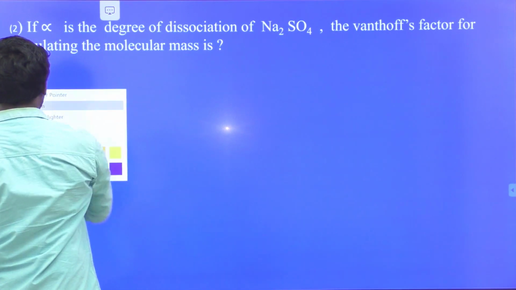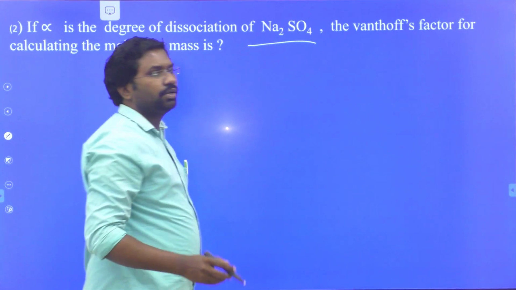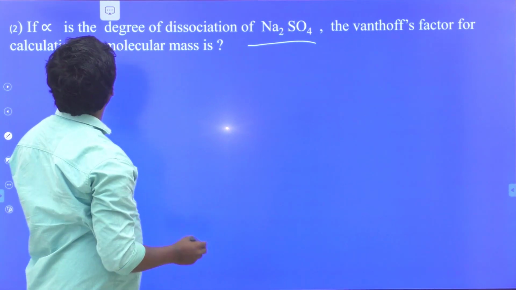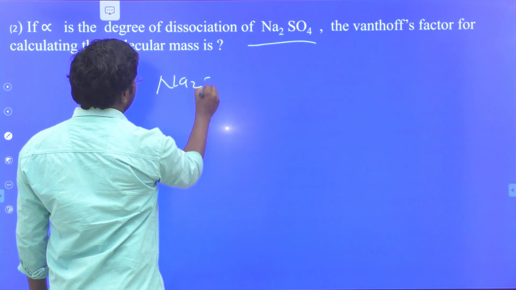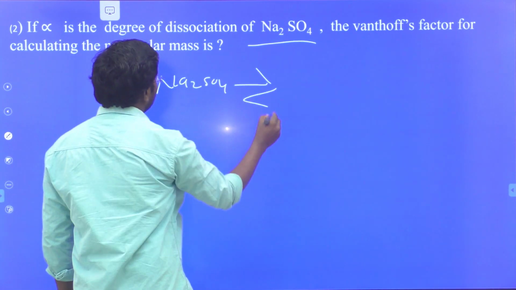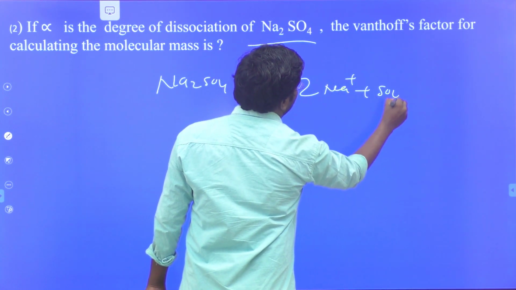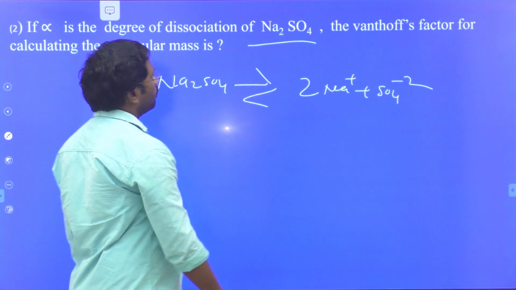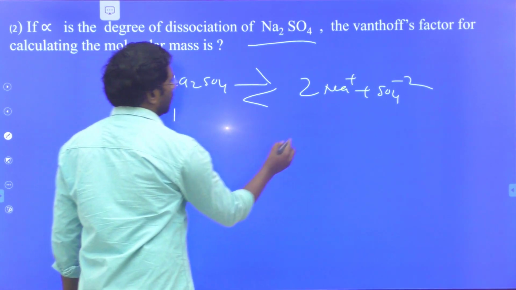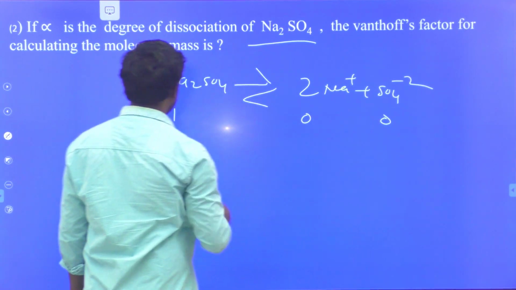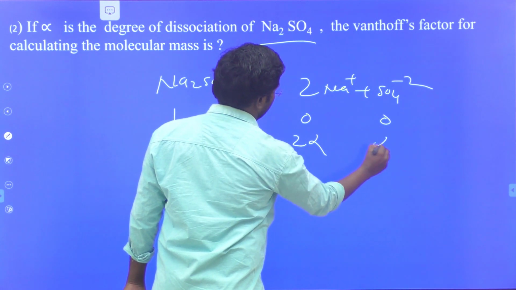Next one. If alpha is the degree of dissociation of sodium sulfate Na2SO4, the van't Hoff factor for calculating the molecular mass. So sodium sulfate Na2SO4 undergoes dissociation. It gives rise to 2Na+ ions and SO4 2- ion. So calculate the van't Hoff factor. Initially 1 mole, 0 mole, 0 moles. At equilibrium it's 1 minus alpha, 2 alpha, alpha.